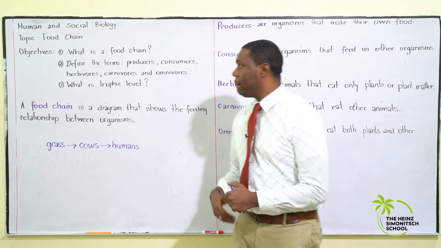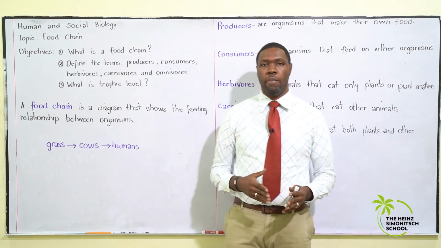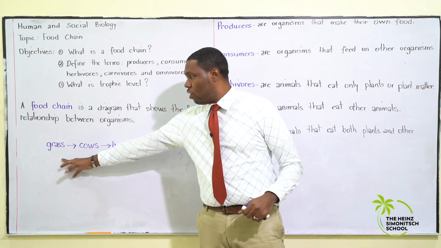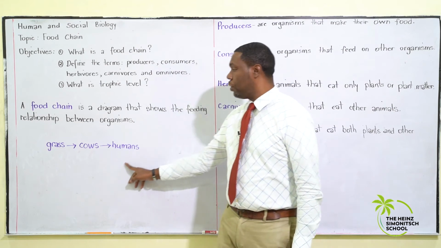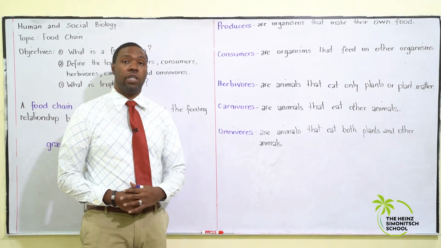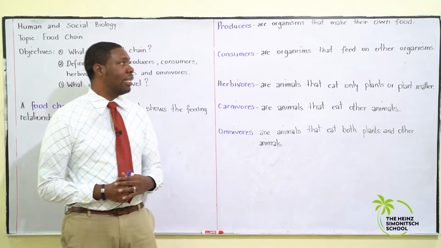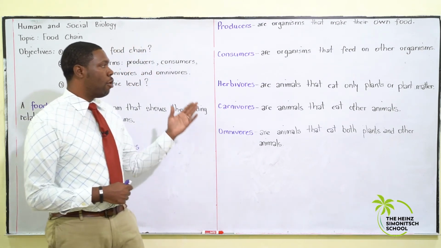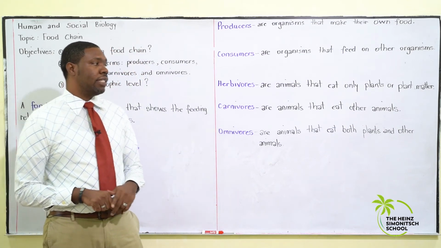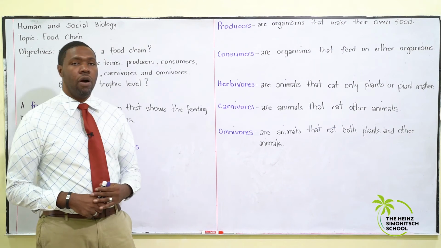So let's recap. What is a food chain? A food chain is a simple diagram that shows a feeding relationship between organisms. Here you have a simple diagram of a food chain. Grass, cows eat grass, and humans eat cows. Producers are organisms that make their own food. Consumers are organisms that feed on other organisms. Herbivores are animals that eat only plants or plant matter. Carnivores are animals that eat other animals. And omnivores are animals that eat both plants and other animals.